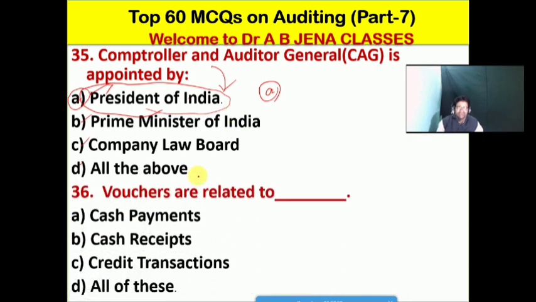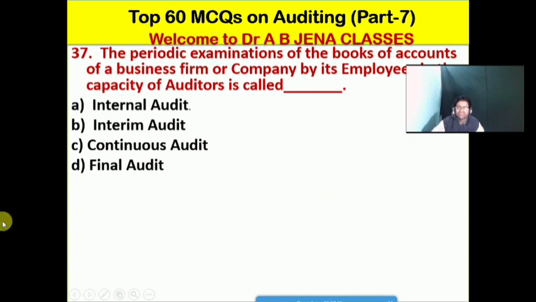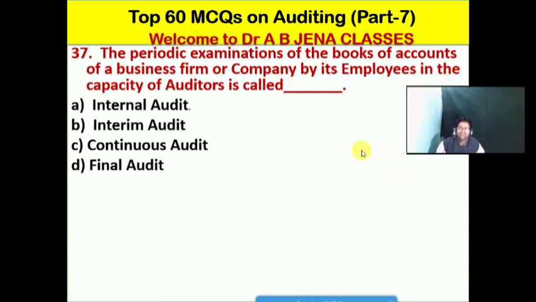So next one we will see: vouchers are related to what aspects? A it's the cash payments, B it's the cash receipts, C it's the credit transactions, D it's all of these. Friends, so D is the right option for this MCQ. So vouchers are like the cash payments as well as the cash receipts and other credit transactions of a business firm or a company.